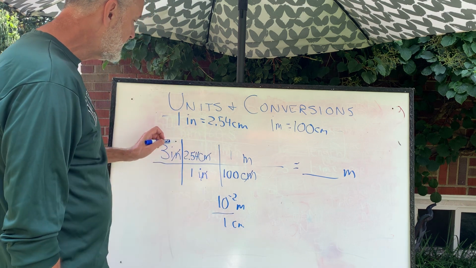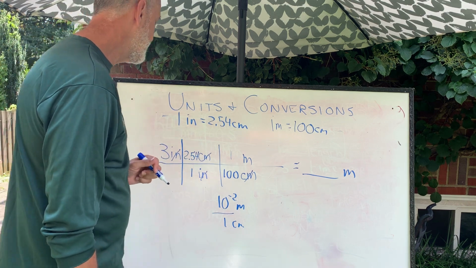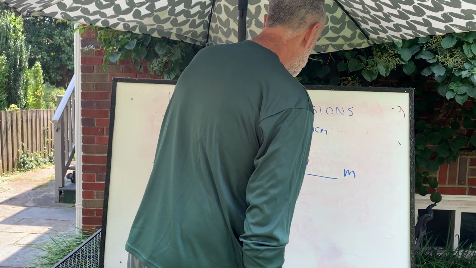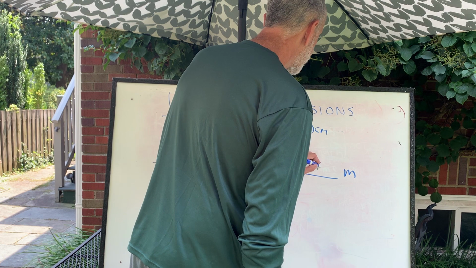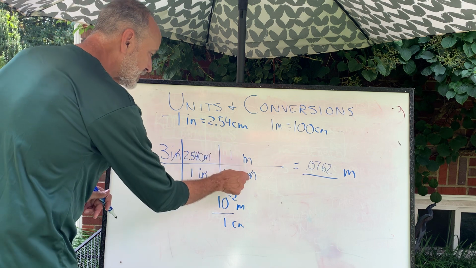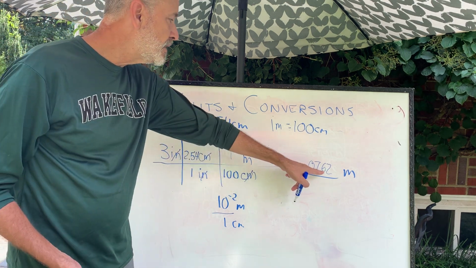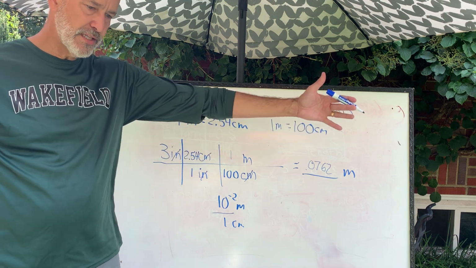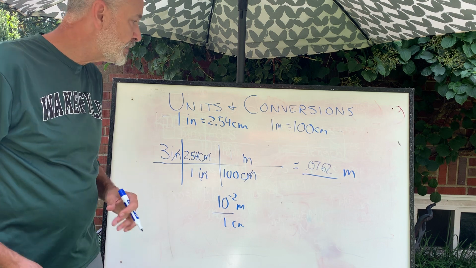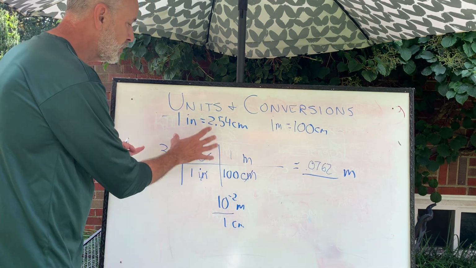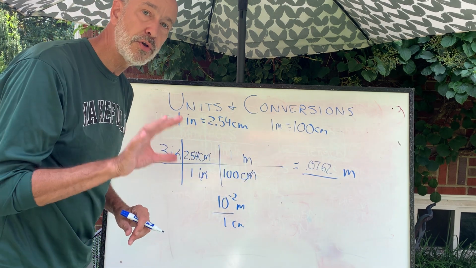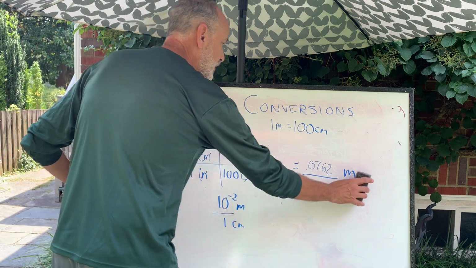Now we go through 3 times 2.54 is 7.62, times 1 divided by 100, 0.0762 meters. Inches divided by inches, centimeters divided by centimeters, meters is what's left. 0.0762 meters. I don't know, 1/10 of a meter would be about somewhere in here. 3 inches. Okay, that makes sense to me. So that's how we do it. We set this up, multiply it by these conversion factors, get our result, and then check. Always, always, always check.